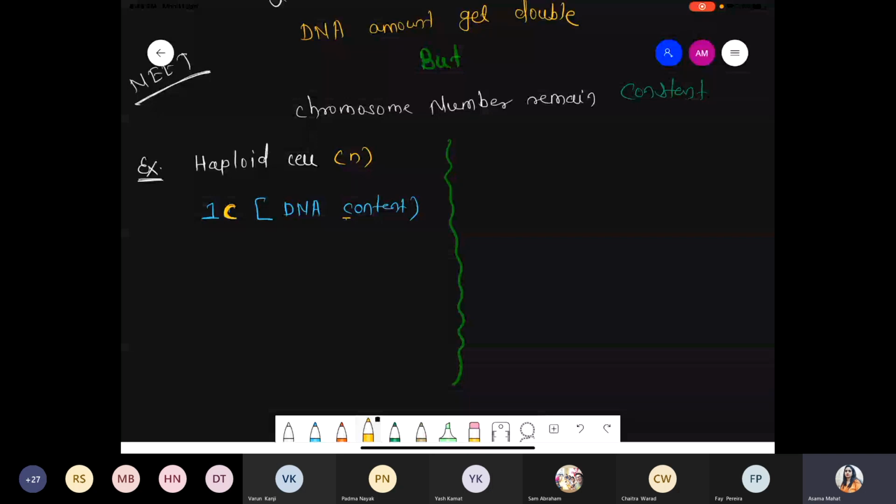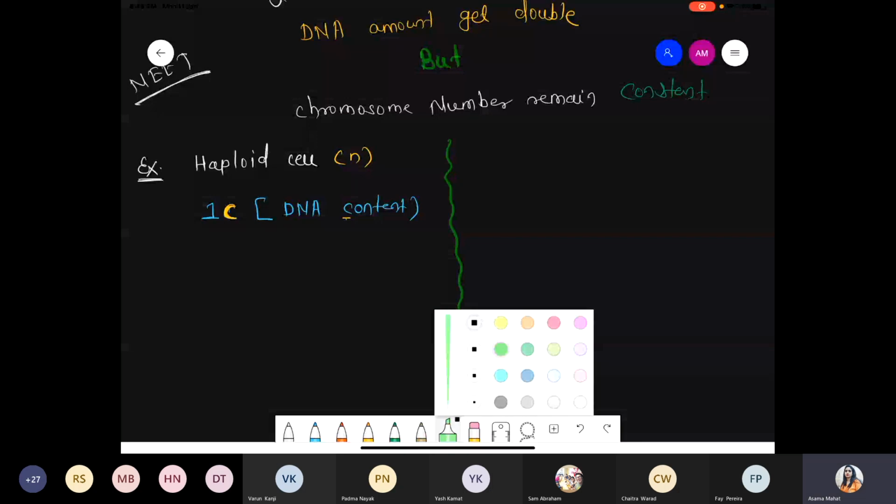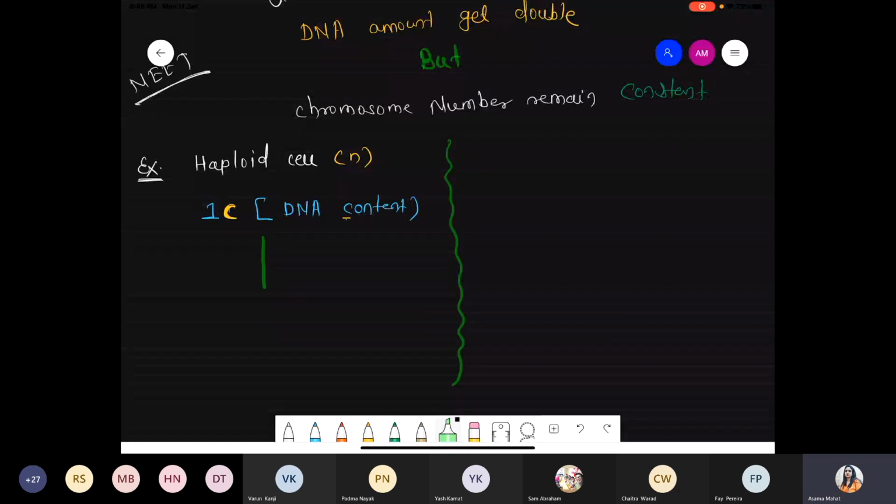So normally what happens? There is a presence of 1C, that is, DNA content is 1C, and the cell is haploid. But now what happens? After the replication, once replication is done, according to the concept, that 1C becomes 2C.